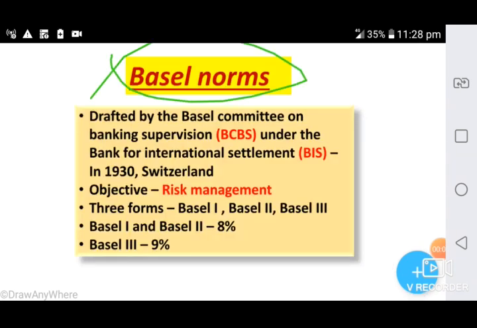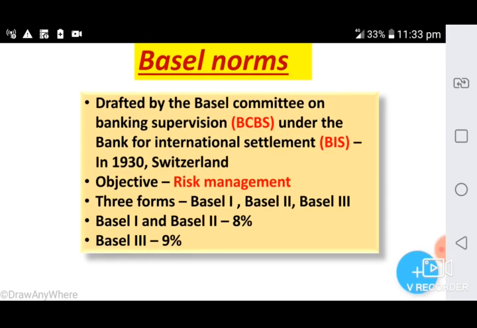Basel norms are basically standard norms for regulation of the banking sector by the central bank. These norms are drafted by the Basel Committee on Banking Supervision, BCBS, under the Bank for International Settlements, BIS. BIS was developed in 1930 in Switzerland. The basic objective of Basel norms is to promote coordination among the central banks of member countries. So the ultimate objective is risk management.